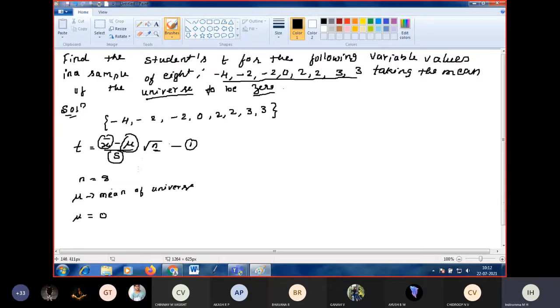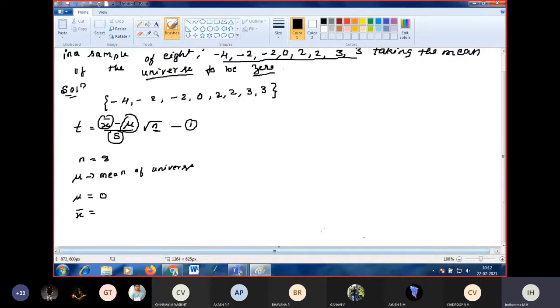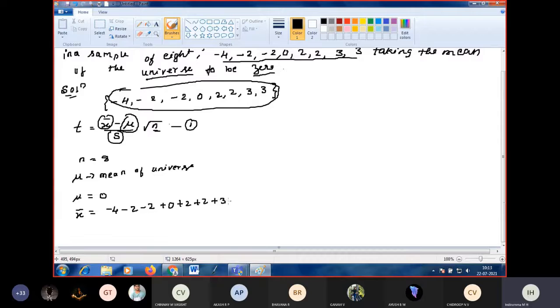So what is x bar? X bar is the mean of the sample. We know how to find the mean: sum of the values of this sample divided by number of elements. So you add the elements: -4, -2, -2 plus 0 plus 2 plus 2 plus 3 plus 3, divided by number of elements. Mean is nothing but average. Number of elements is 8.